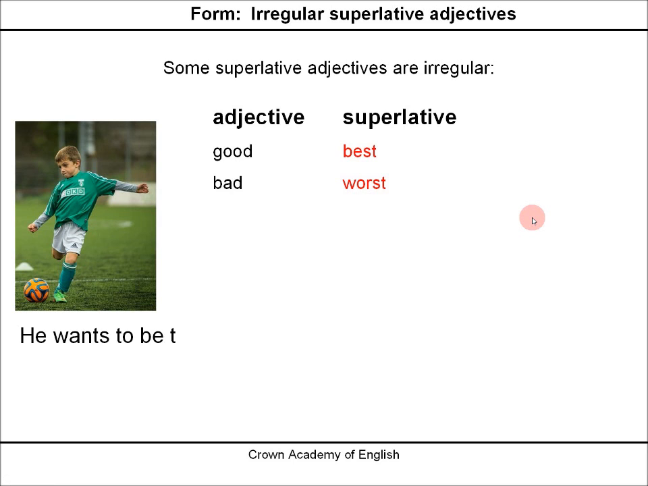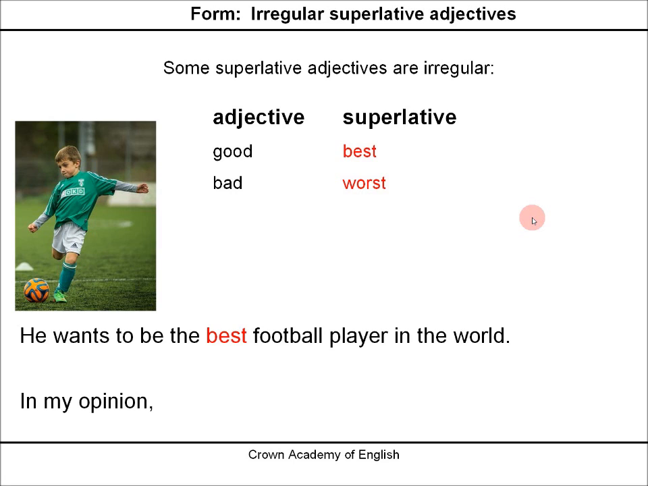Example: he wants to be the best footballer in the world. In my opinion, she's the worst actress in Hollywood. The worst actress in Hollywood. So these are very common and they are irregular. So you must learn them.